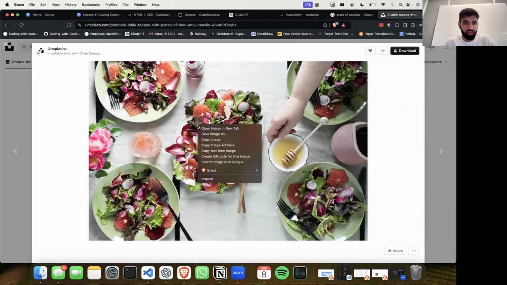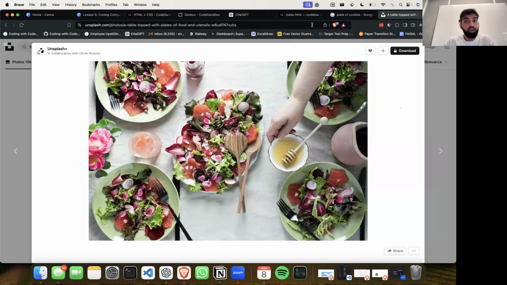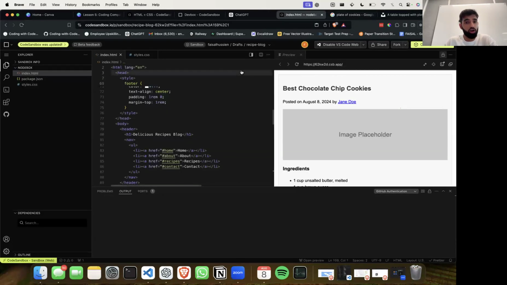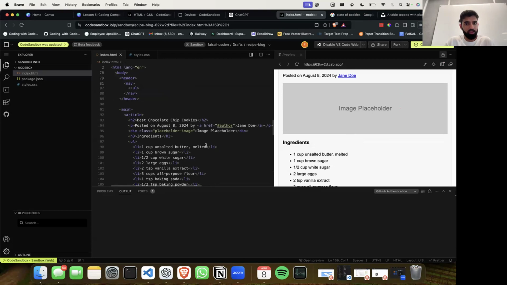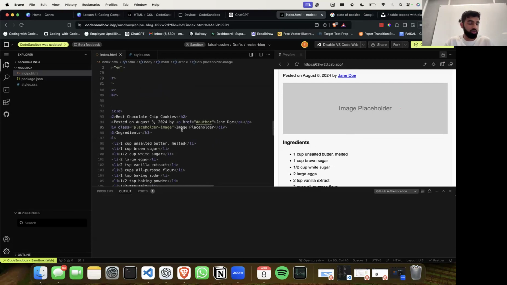And if we right click, we can see our menu pops up and we can see copy image address. And we want to click that. Then heading back to our code. Now we need to figure out, where does this live? Well, it's quite nifty actually, because we can see its image placeholder. So it's something that we can actually add in here.